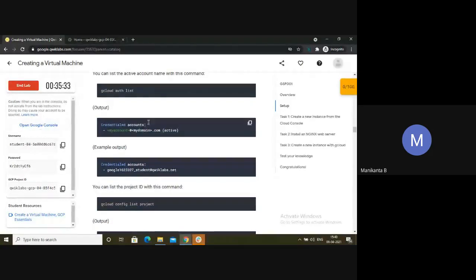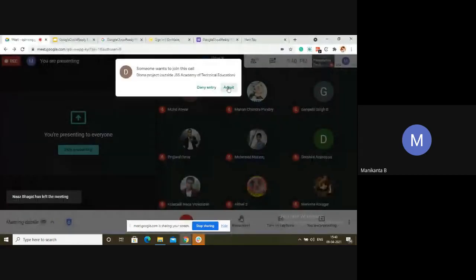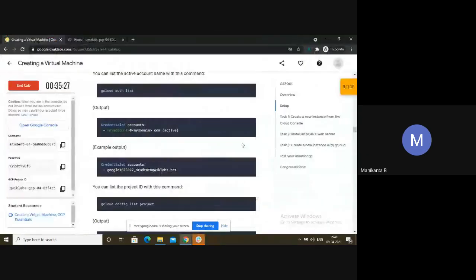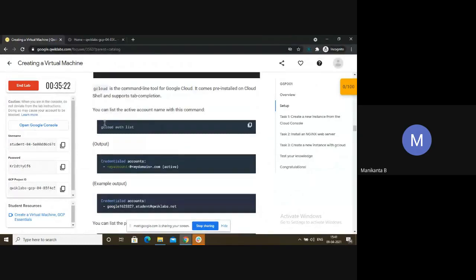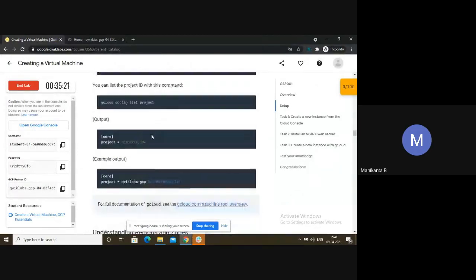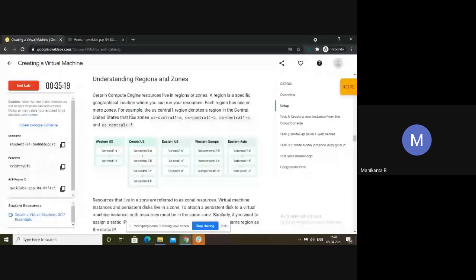So they have shown a notebook. Don't copy this one. Don't copy these things. These are all not required. Till here not required, only one command, that's all. This is not required.